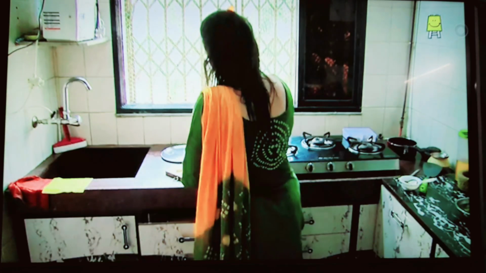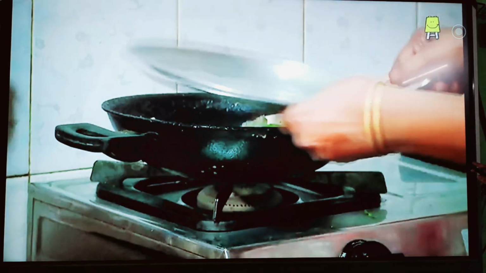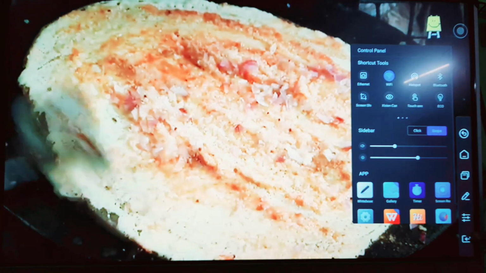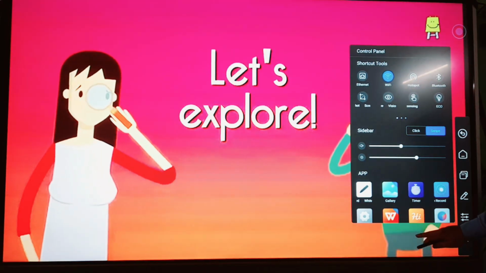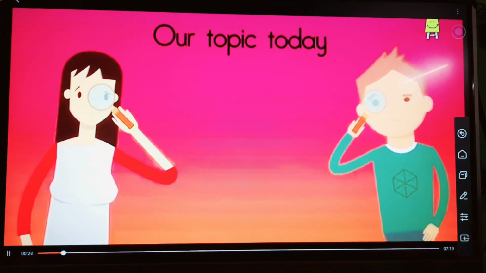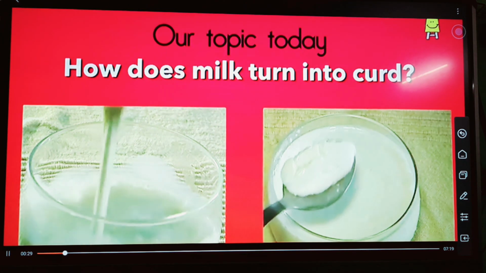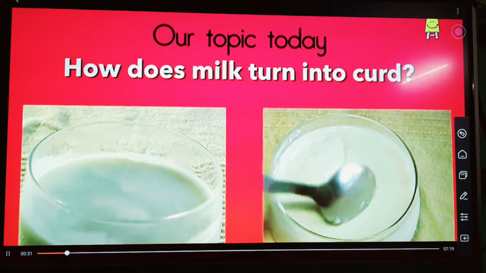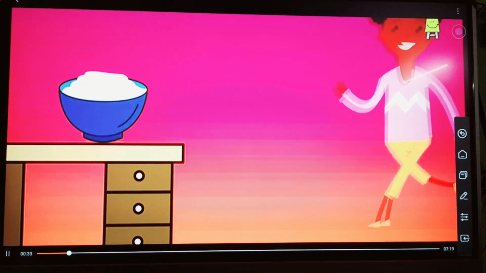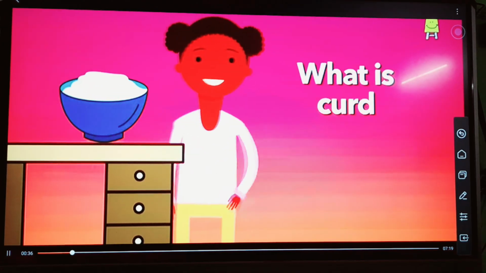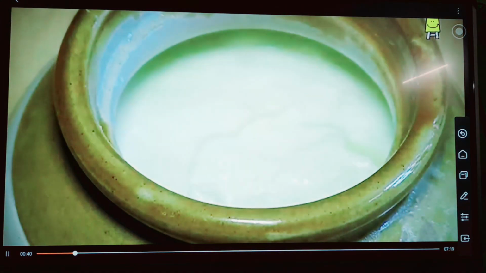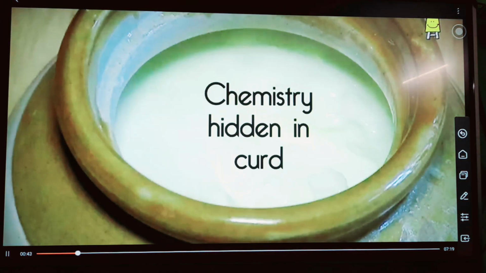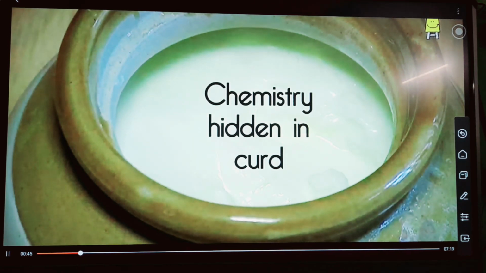The kitchens in our homes are like chemical laboratories. There's so much science in our kitchen activities. Let's explore the secrets of science in our kitchen. Our topic today: How does milk turn into curd? We all eat curd. But do we know what it is and how it is made? Let's make curd and learn the chemistry hidden in it.